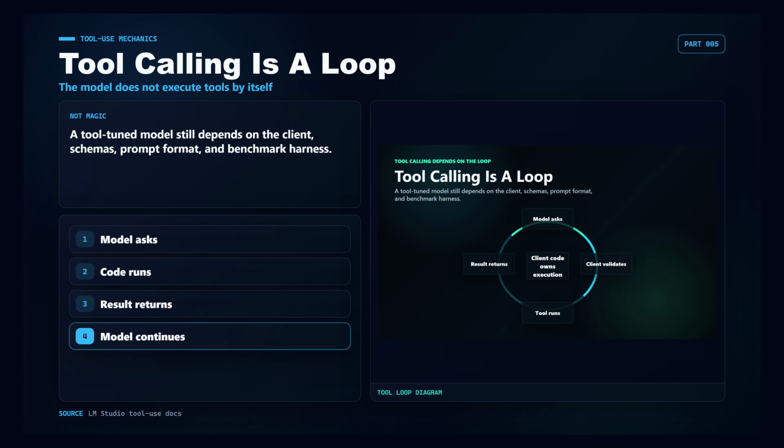Tool calling is also not magic. LM Studio's docs describe the basic loop. The model requests a function call, your code executes that function, and the result is returned to the model. So a tool-tuned model still depends on instruction format, schemas, client behavior, and the benchmark harness. If any part of that loop is mismatched, the result can look much worse than the model card promised.